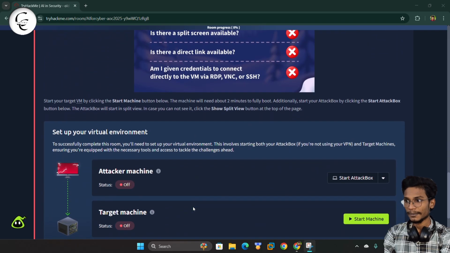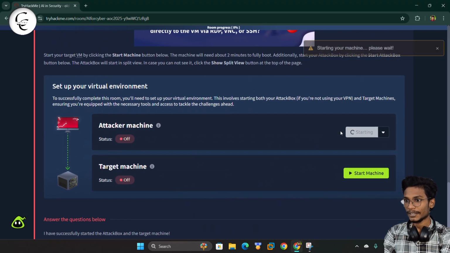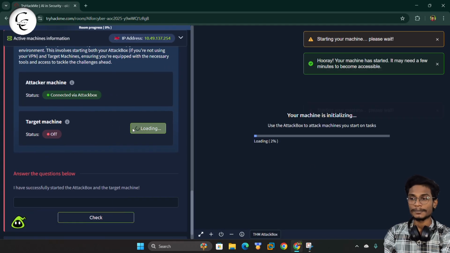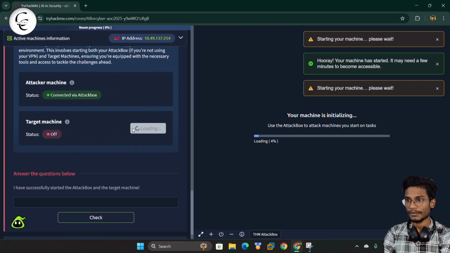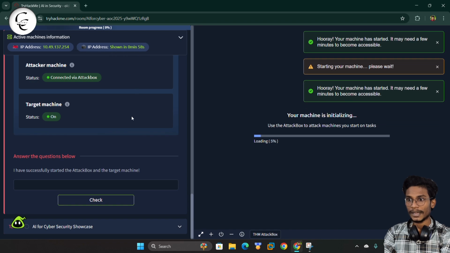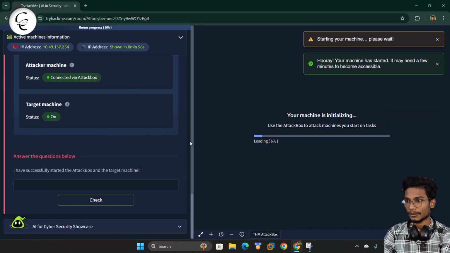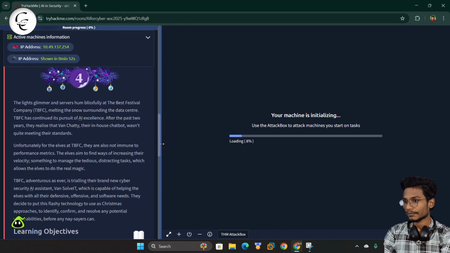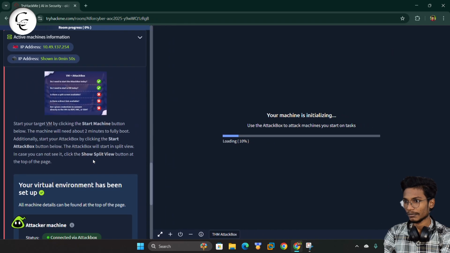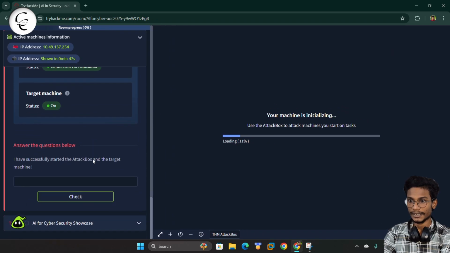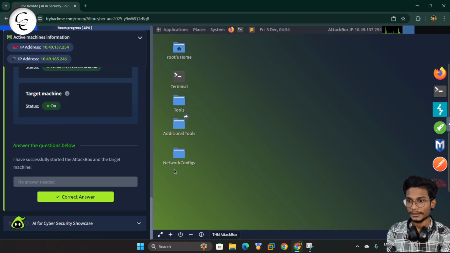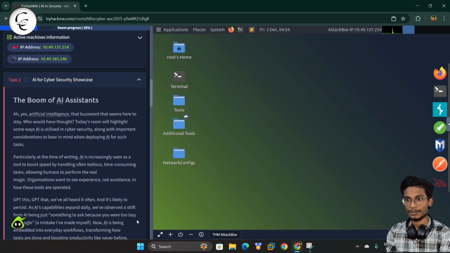So here you can see, we can start the attack machine, and here we can start the target machine also. So it's loading, so we can wait. And now here we have the IP addresses, so we can fix this window so that we can work with a larger space. So here we can give a check. Now you can see our attack box is completely loaded, so we can start the task 2.